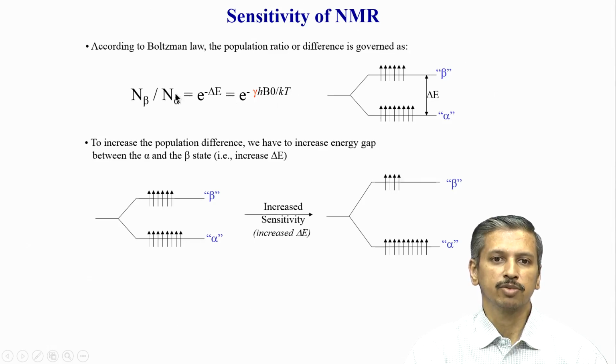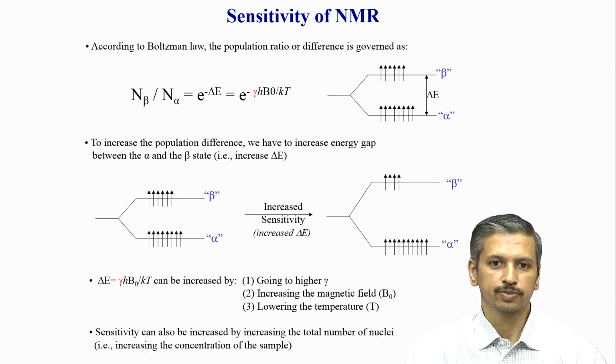So if I increase the magnetic field, or lower the temperature, this whole term becomes larger, which means n beta is less. So the ratio becomes less, and there are more molecules here than in the upper state. This is one of the very popular ways to increase sensitivity in NMR, and especially for biomolecules, as we will see as we go along.